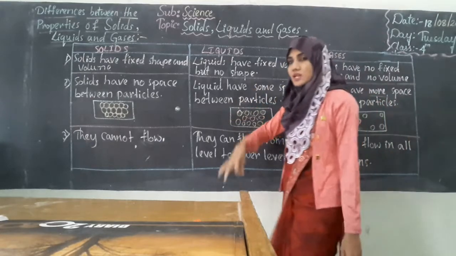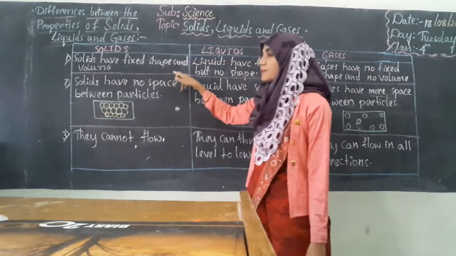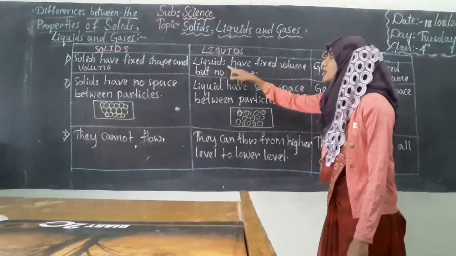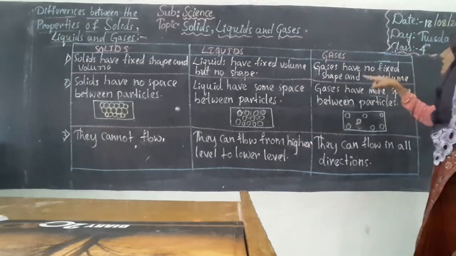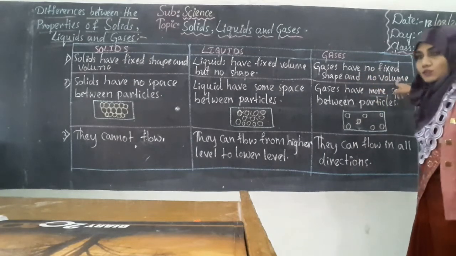So just repeat along with me. Solids have fixed shape and volume. Liquids have fixed volume but no shape. Gases have no fixed shape and no fixed volume.